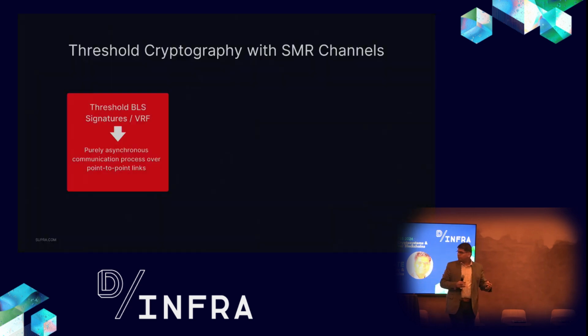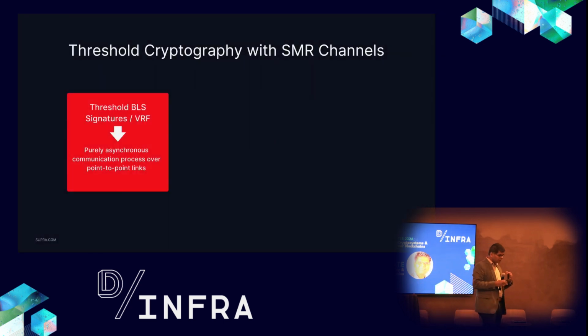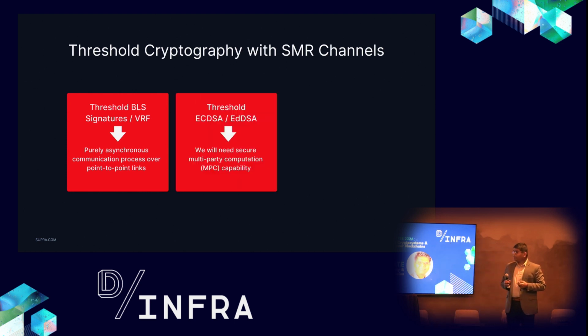So moving on, the next thing is to build the entire set of threshold cryptographic schemes, including MPC, in such an environment, right? The first thing could be how to build verifiable random functions, or threshold BLS signatures, which are among the easiest primitives. Once you have DKG, all these things can be built in a purely asynchronous fashion with point-to-point links, just assuming that. Again, only working with a 51% honest party. We do not require an honest majority in general.